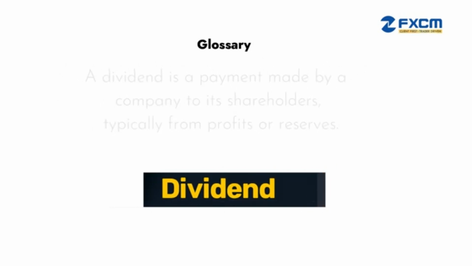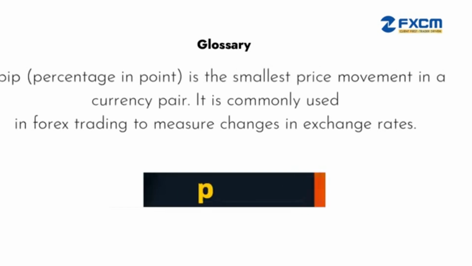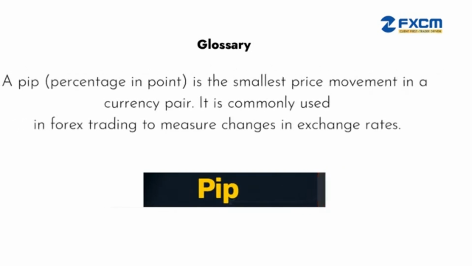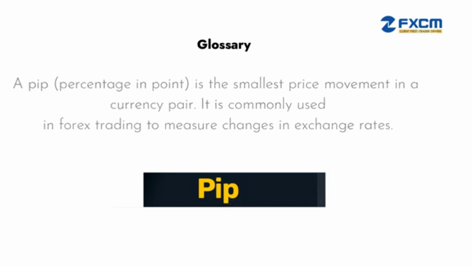PIP. A PIP, percentage in point, is the smallest price movement in a currency pair. It is commonly used in Forex trading to measure changes in exchange rates.